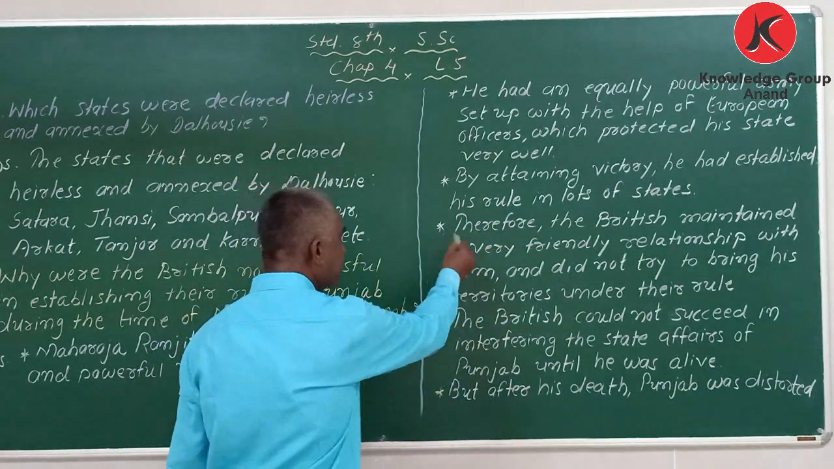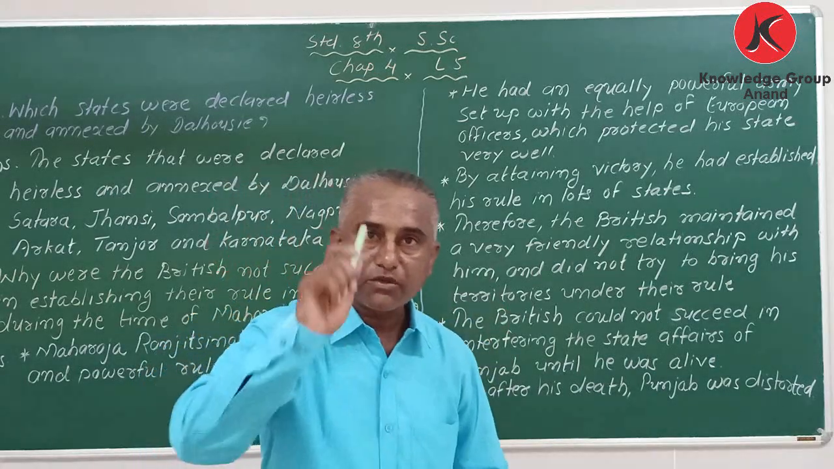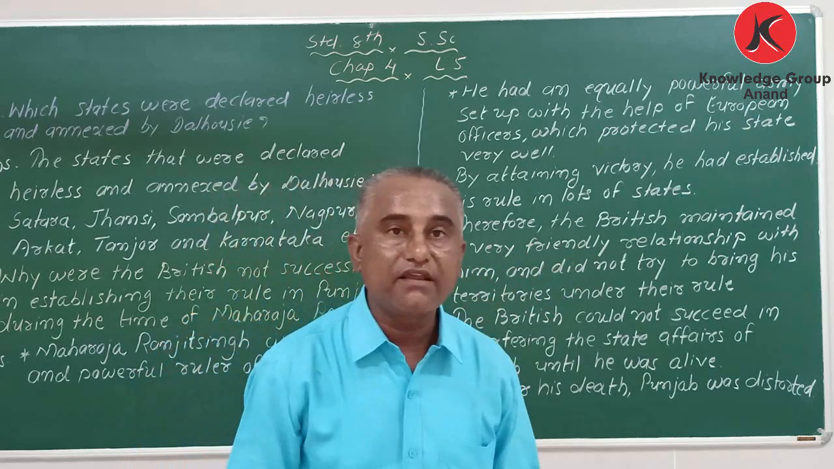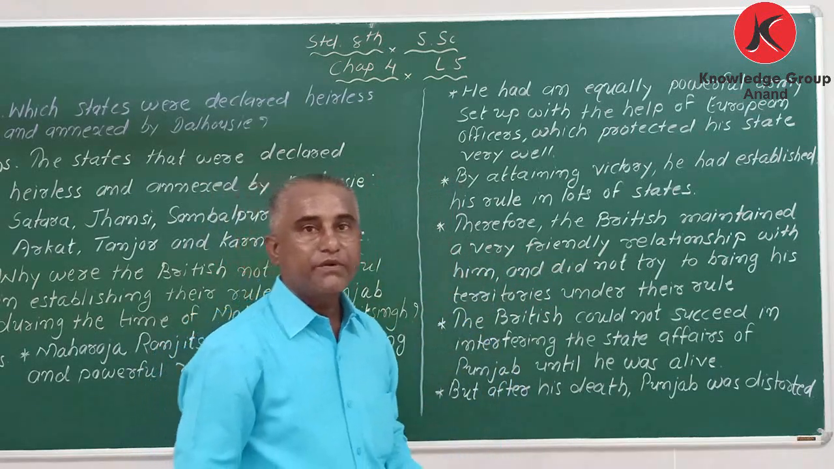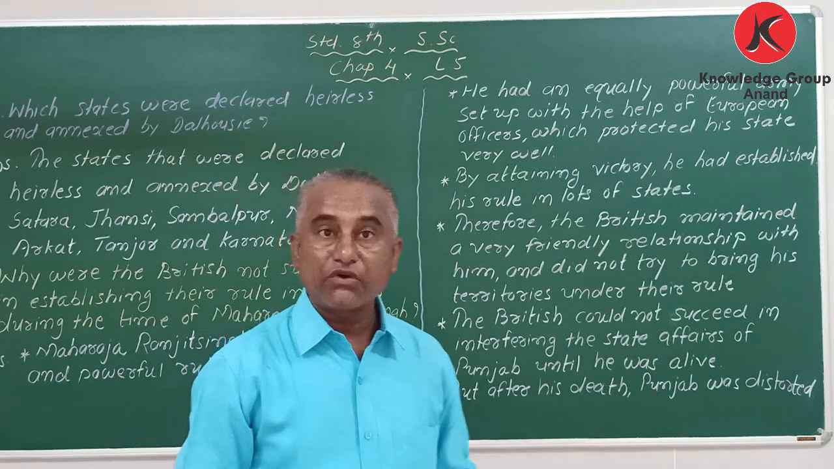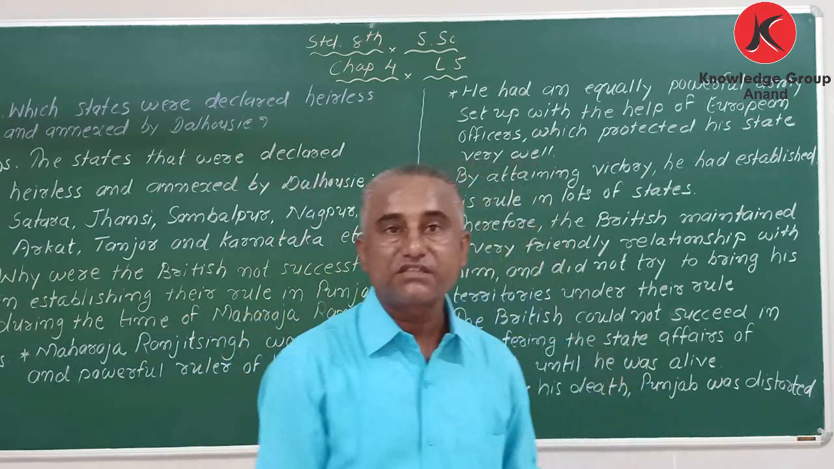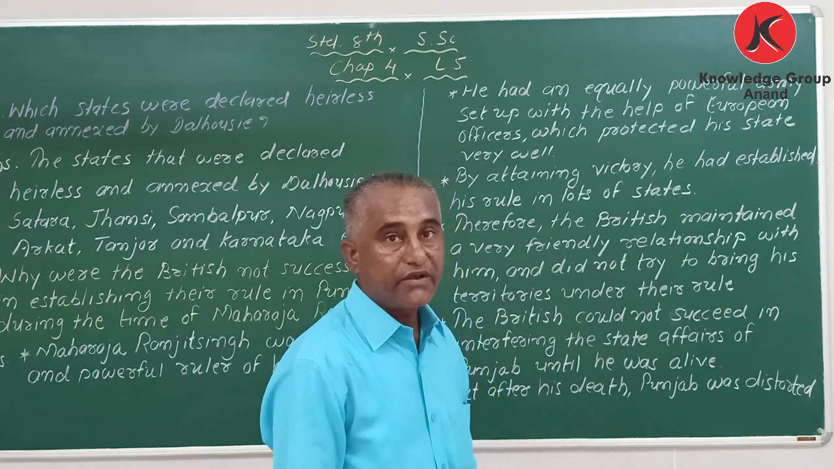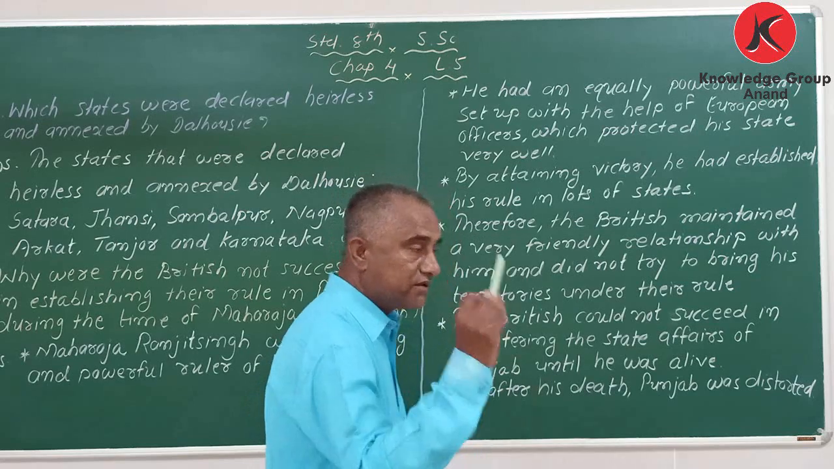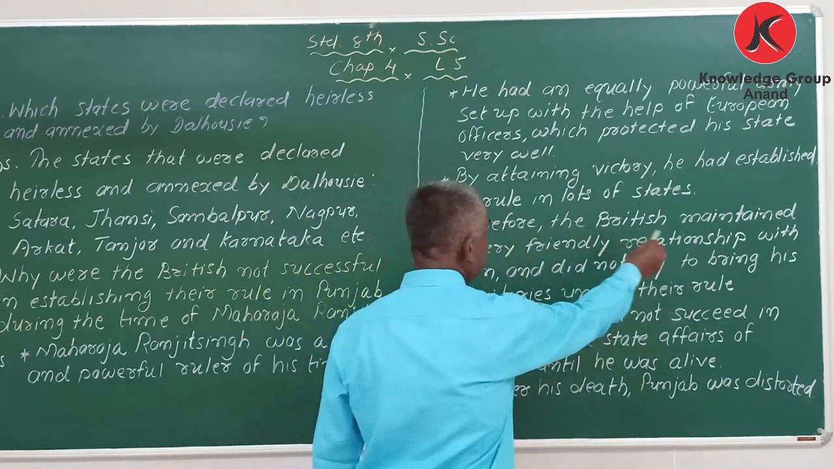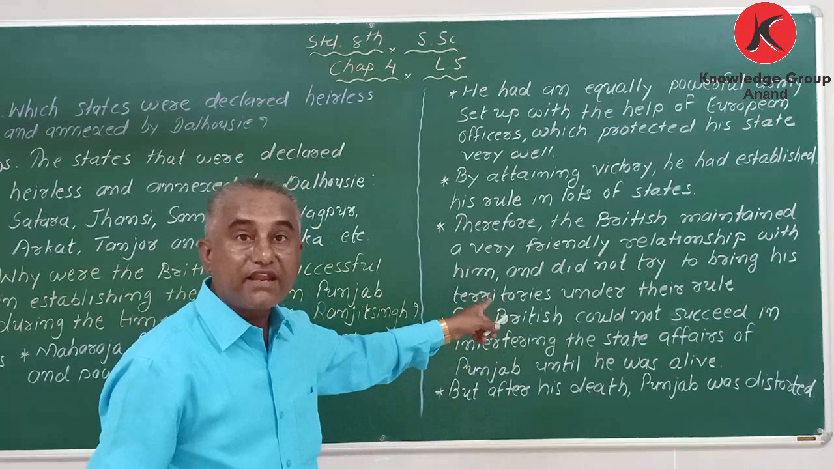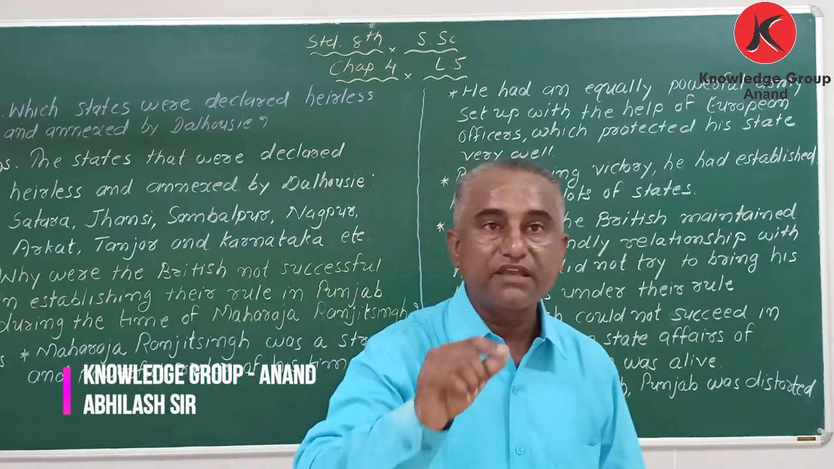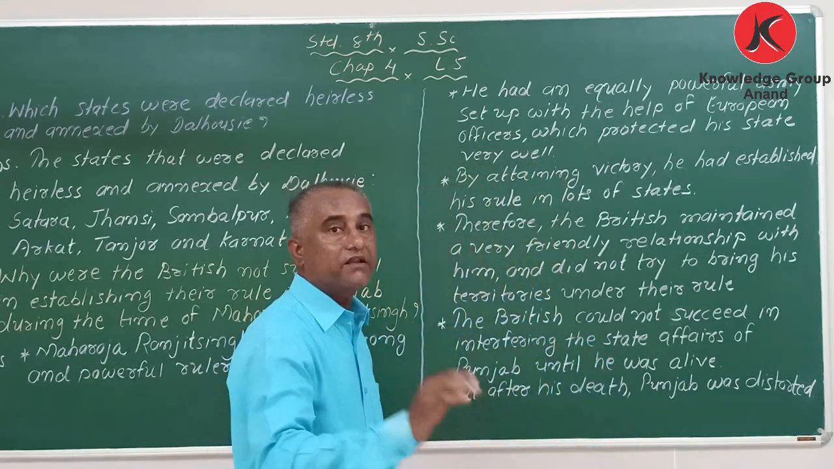Next thing: because of that reason only, the British maintained a very friendly relationship with him, because the Britishers knew it was not possible to win his state. Because he had a powerful army, he was brave and strong. Therefore, the British maintained a very friendly relationship with him and did not try to bring his kingdom under their rule.